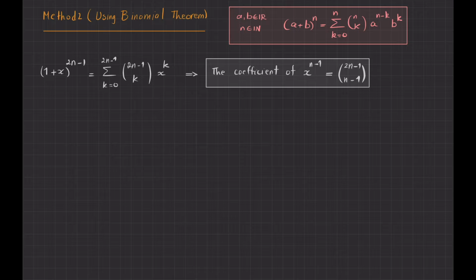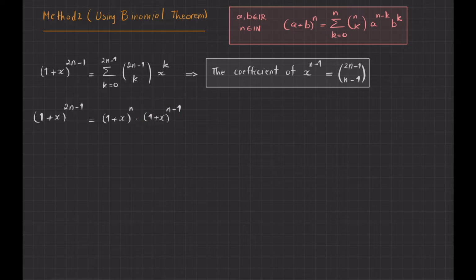But I can calculate this coefficient in a different way. How? Let me just do it a little bit differently. So I would say that 1 plus x to the power of 2n minus 1 can be viewed as 1 plus x to the power of n multiplied by 1 plus x to the power of n minus 1. Yes, because if you multiply them, I will get this back. But now I want to bring the notion of derivative for the second part.